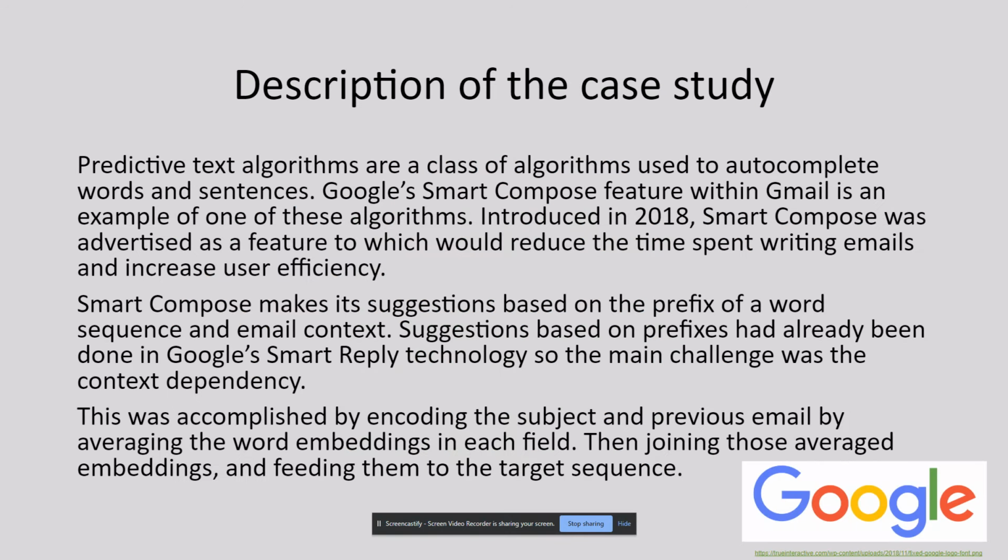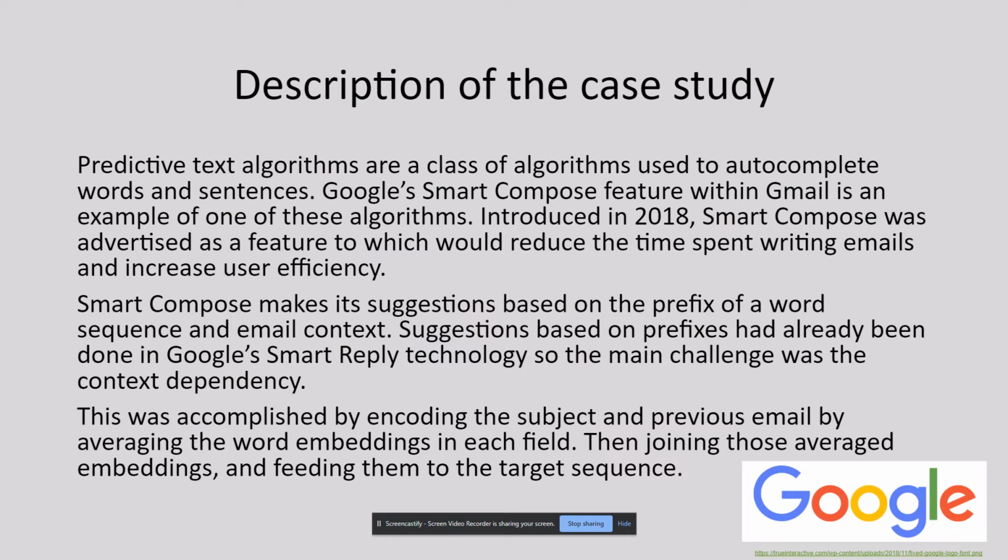Predictive text algorithms are a class of algorithms used to autocomplete words and sentences. Google's Smart Compose feature within Gmail is an example of one of these algorithms. Introduced in 2018, Smart Compose was advertised as a feature which would reduce the time spent writing emails and increase user efficiency. Smart Compose makes its suggestions based on the prefix of a word sequence and email context.